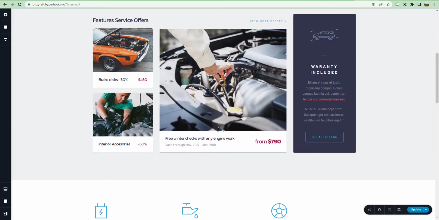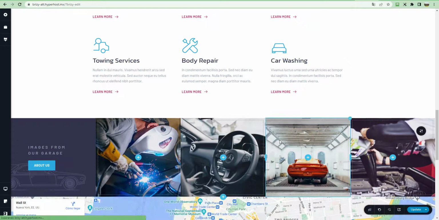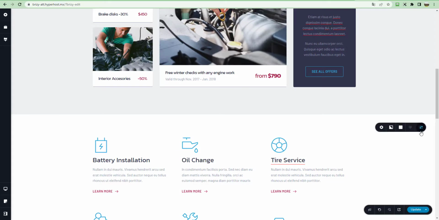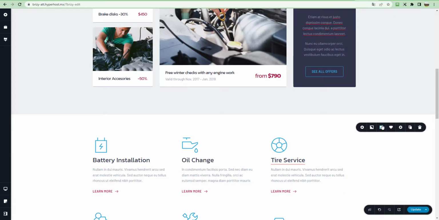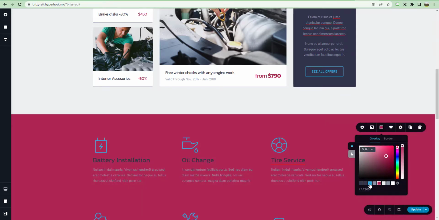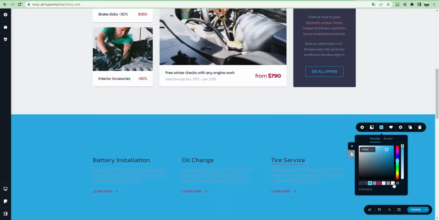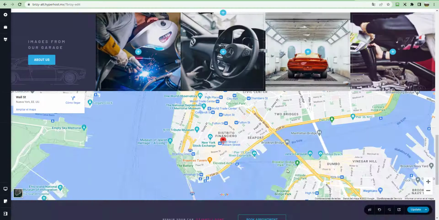You can make the columns be on the same size. You can change the images easily. You can change the background. You can change the fonts. You can change the text right here, everything from here.